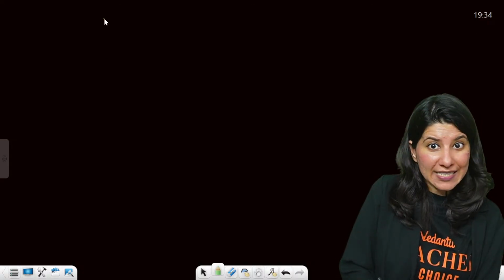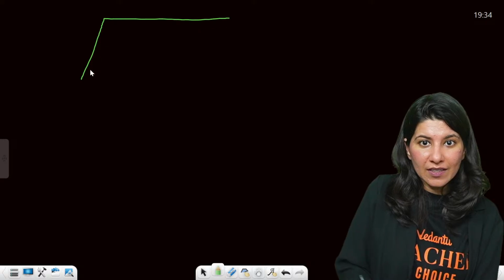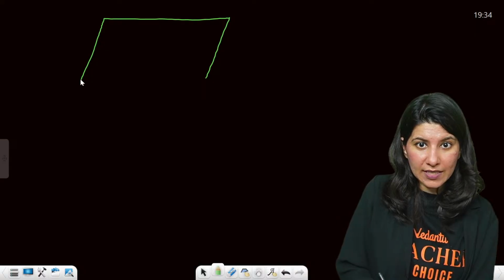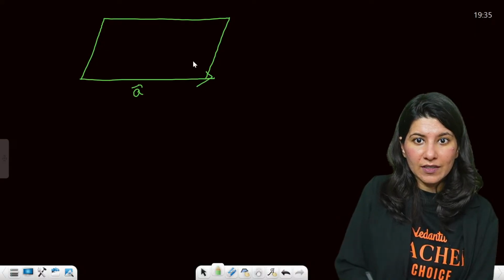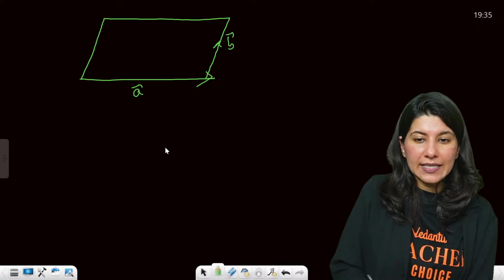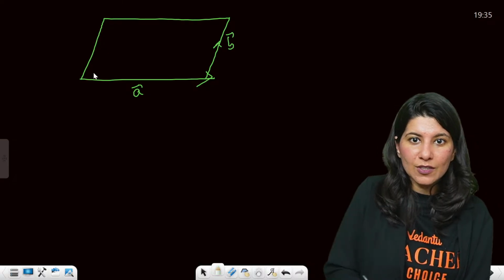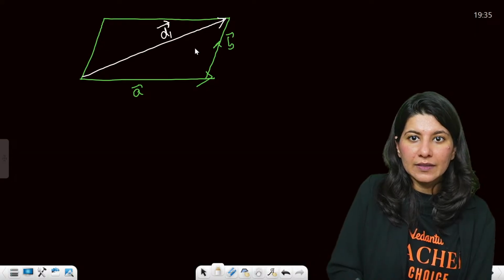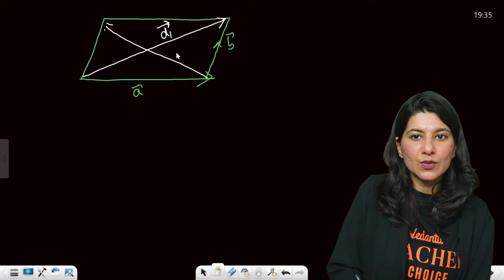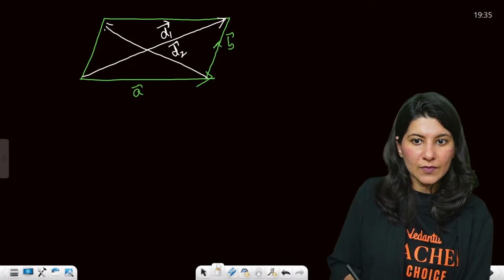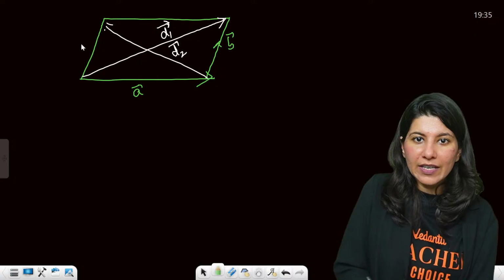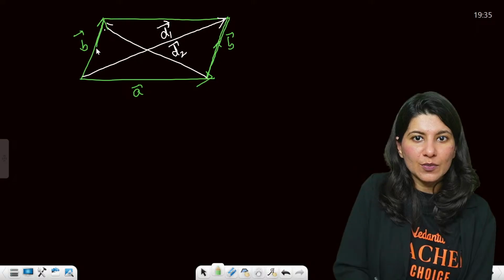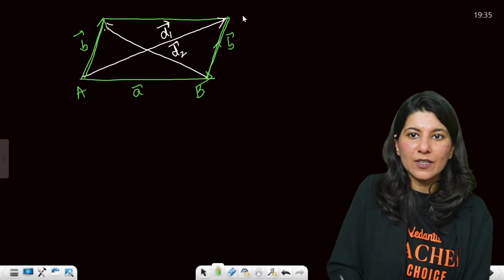Okay, so Gina was asking a very important question, by the way. Understand this. If you have a parallelogram, you must be aware of this. This is your A vector. This is your B vector. Tell me, if I apply loop law, this is your D1, diagonal 1. And this is your diagonal 2. Again, this is your A vector, and this is your B vector again, same direction. This is also B. Yes, Gina, clear? A, B, C, D, parallelogram.